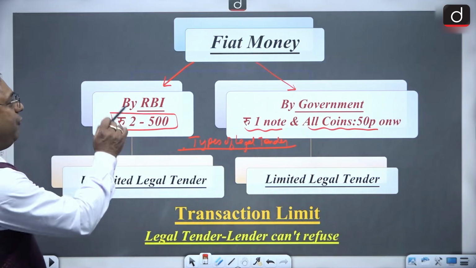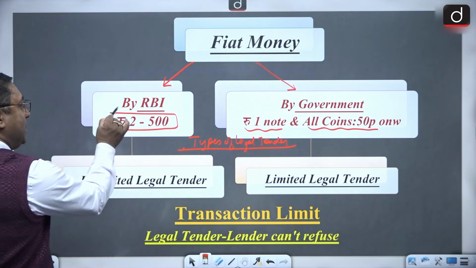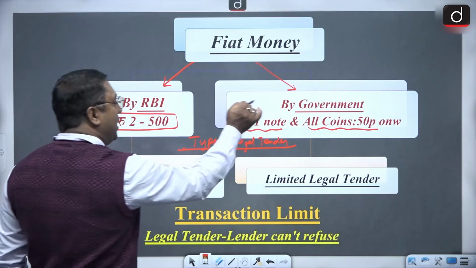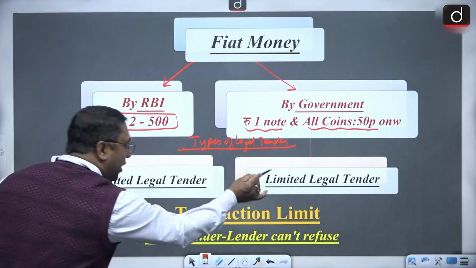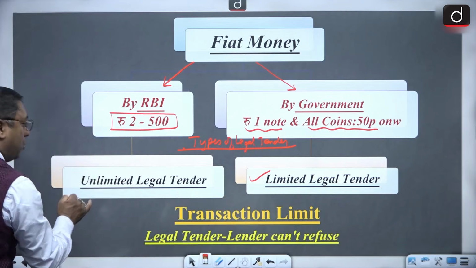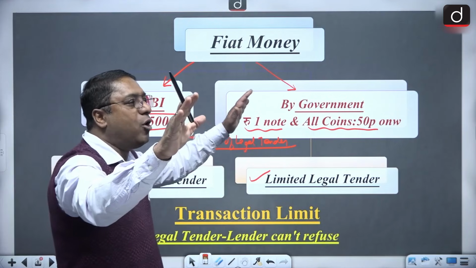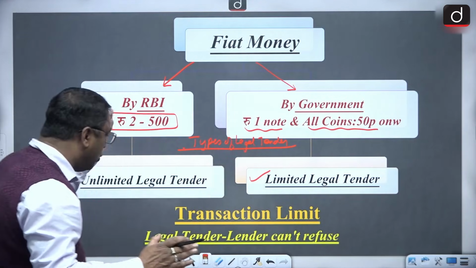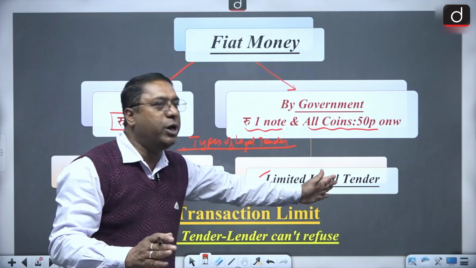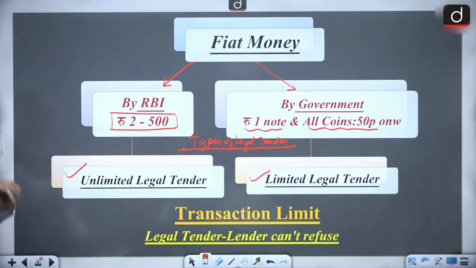Got it? So fiat money is legal tender money, and it is issued by the RBI as well as by the government. Whatever is issued by the government is limited legal tender, and whatever is issued by the RBI is unlimited legal tender. That means any amount of payment, if you want to do, you can do it with this, but you cannot do it with this. There is a limited legal tender with regard to that.